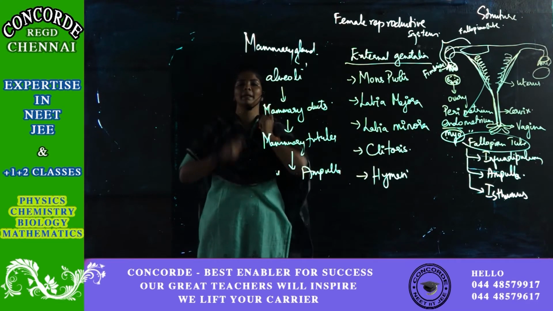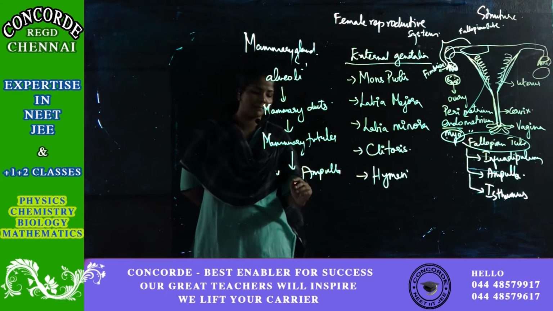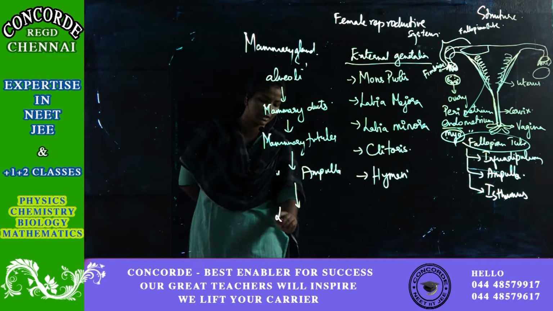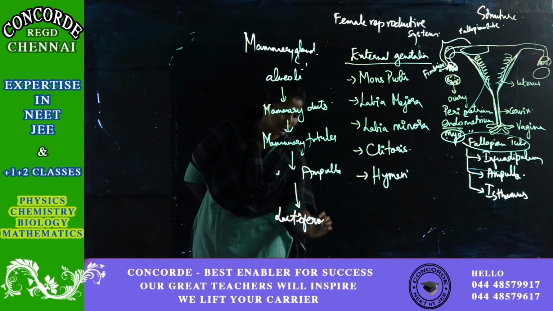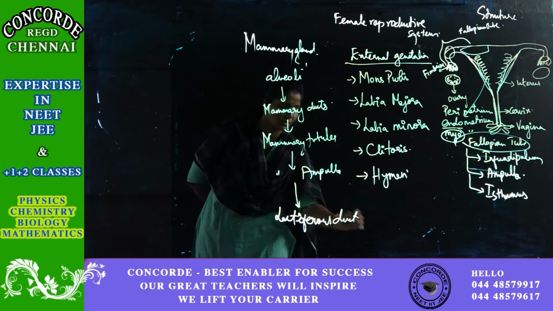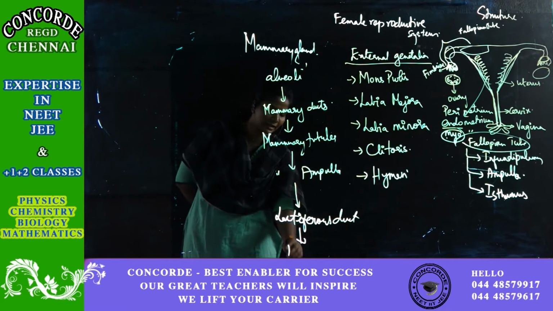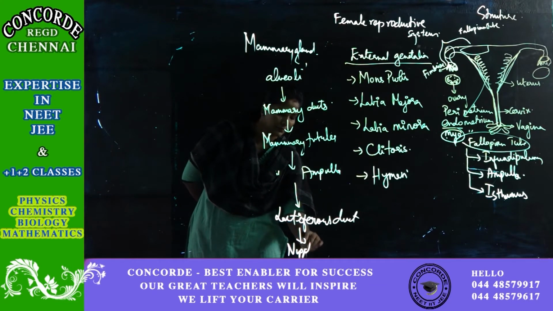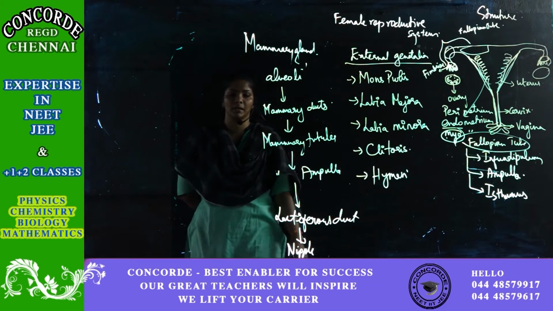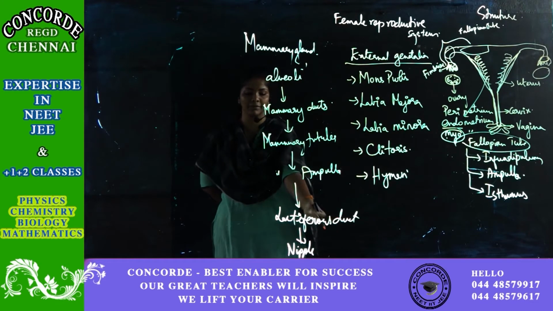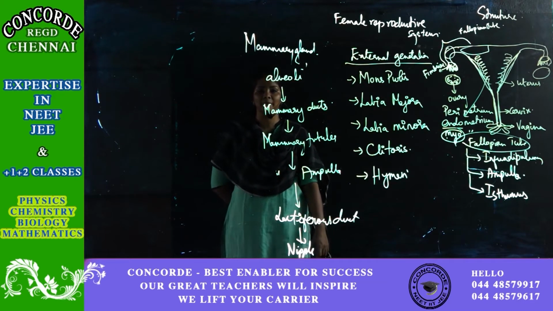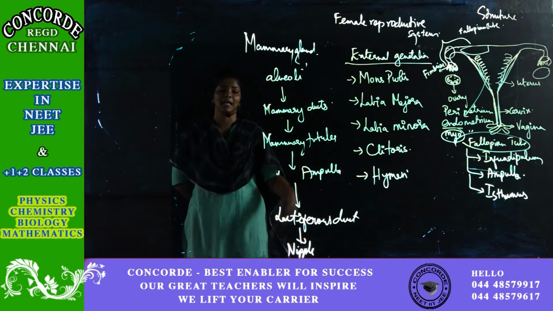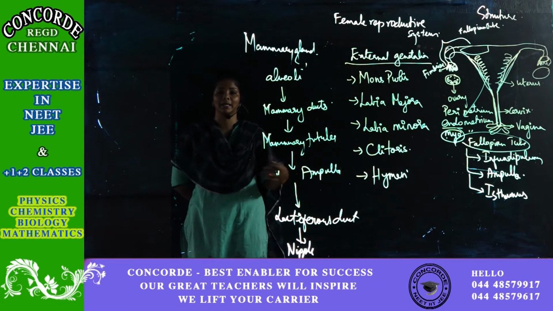The tubules end up in the mammary ampulla, and these mammary ampullas end up in a large duct called the lactiferous duct. This lactiferous duct is directly connected to the nipple. Through the nipple the milk is sucked out from the lactiferous duct. So the lactiferous duct is connected to the ampulla, tubules, ducts and alveoli. This is the order in which the connections are made, and milk secretion happens only after childbirth. Before that there won't be any ejection of the milk.